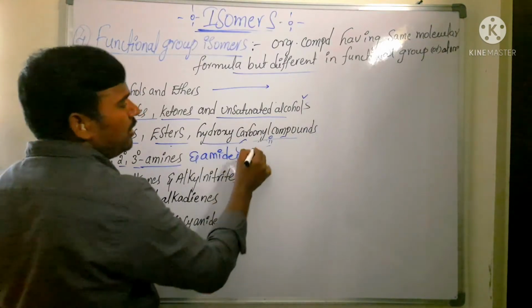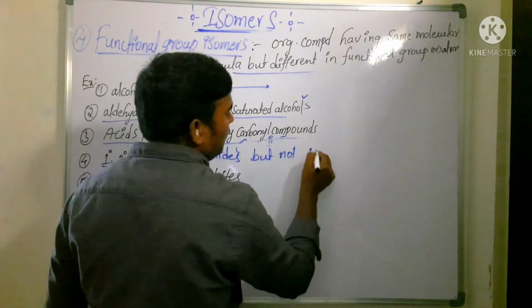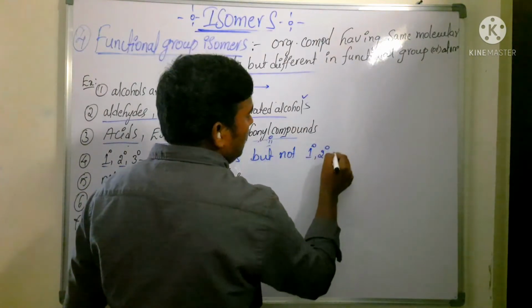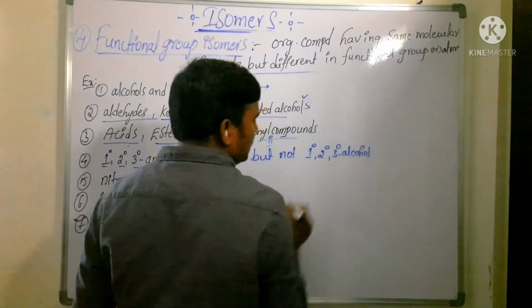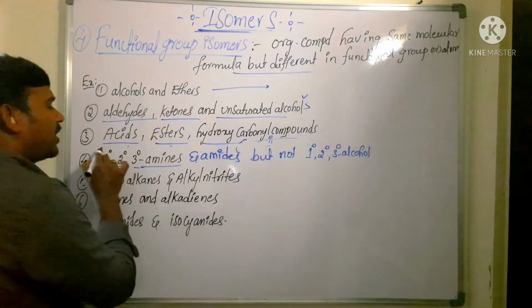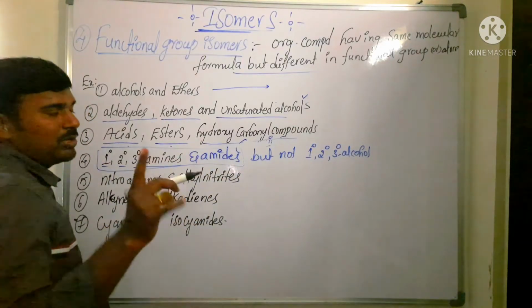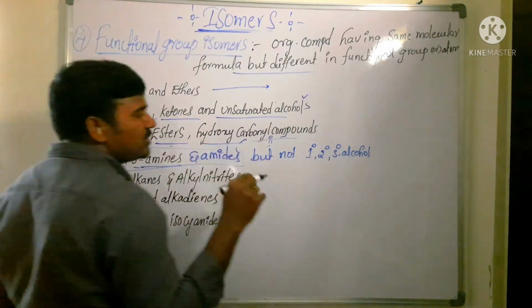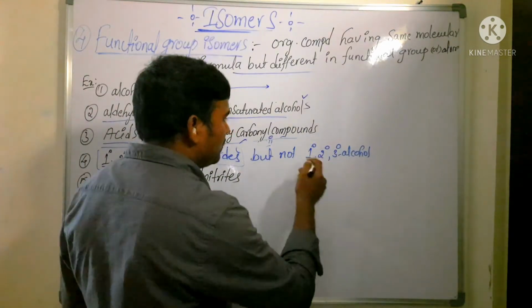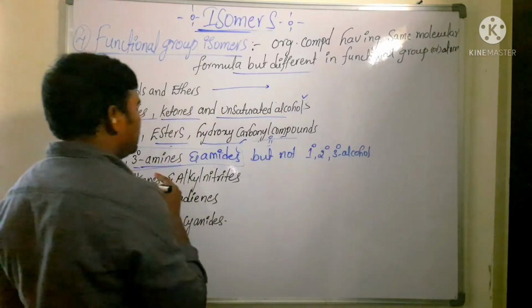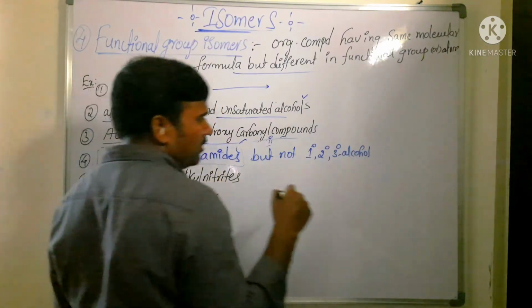But primary, secondary, tertiary alcohols will not come under functional group isomer. Only primary, secondary, tertiary amines will, but alcohols will not. They come under chain and positional isomers. But primary, secondary, tertiary amines come under functional group isomer.